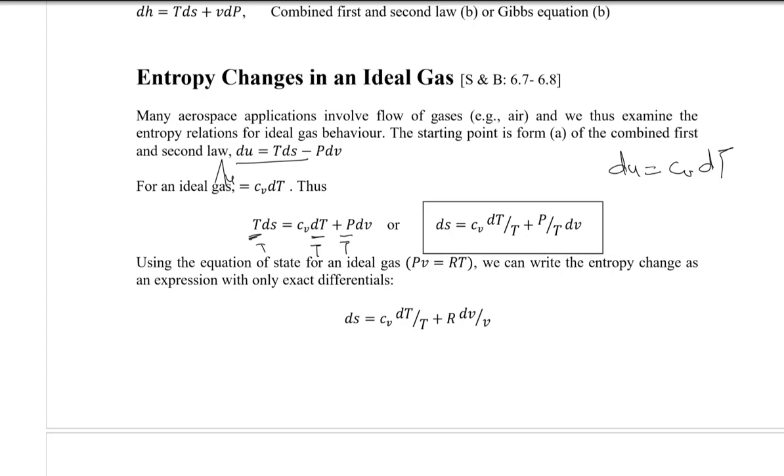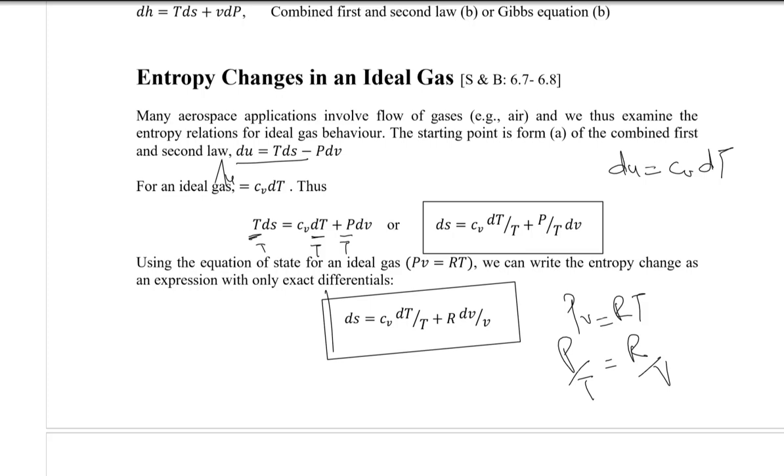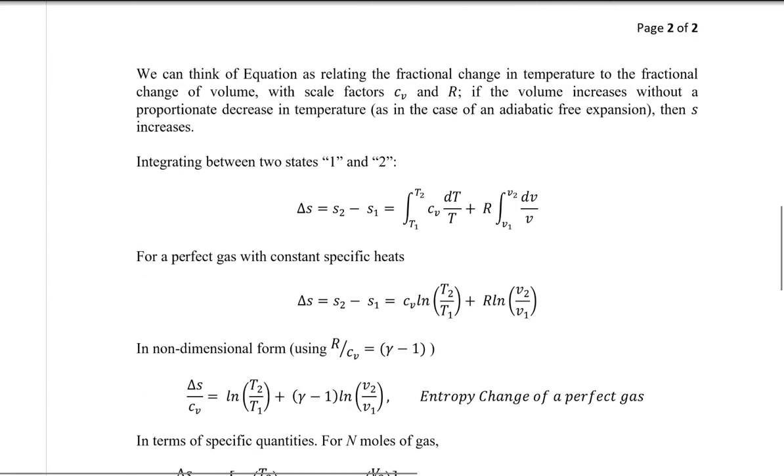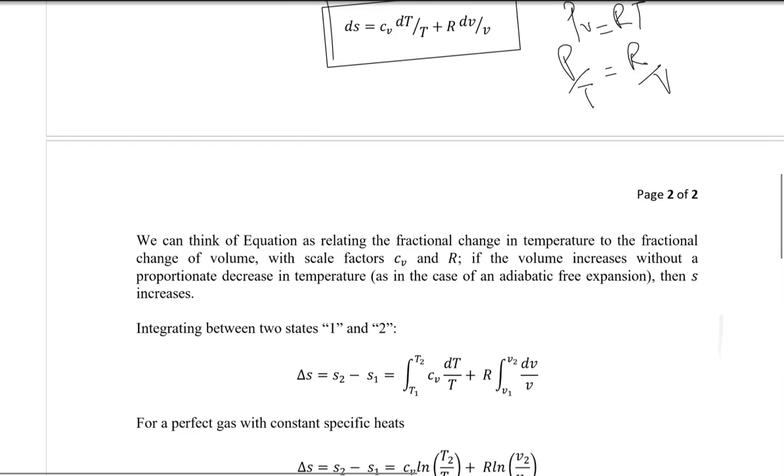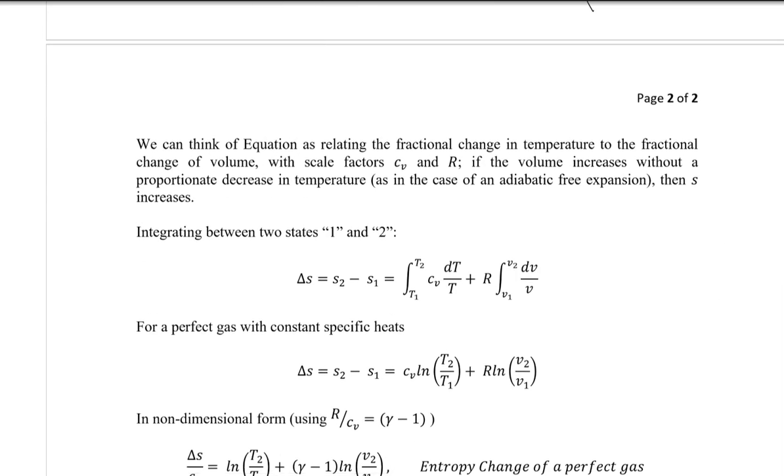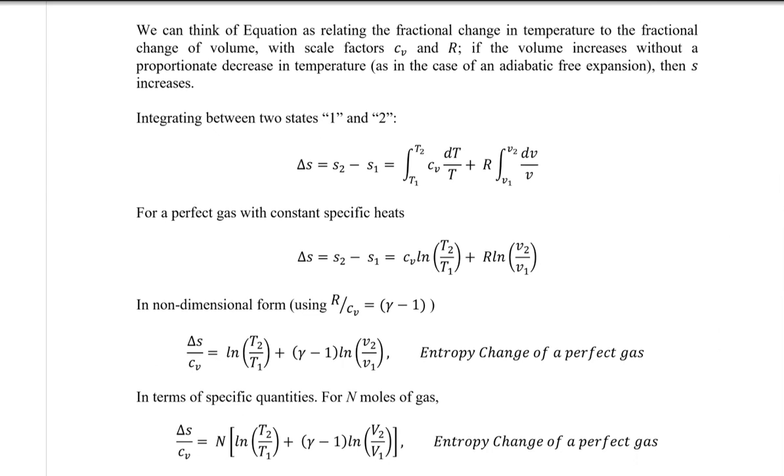Also pv is equal to rt, so p by t is equal to r by v. Putting them over here, the equation would look something like this. Now integrating this equation between two different states, cv dt by t plus r dv by v, going from v1 to v2 and from temperature t1 to t2. So we would have the equation of the ideal gas with a constant specific heat, which is over here.